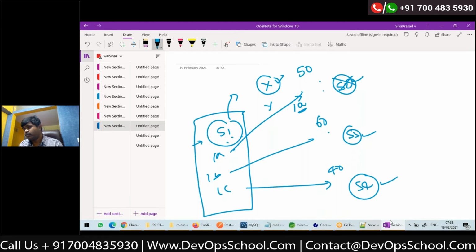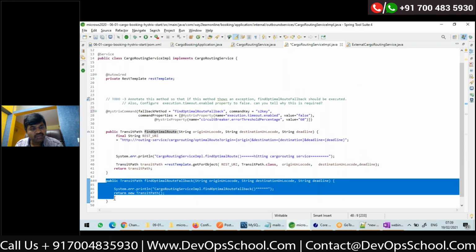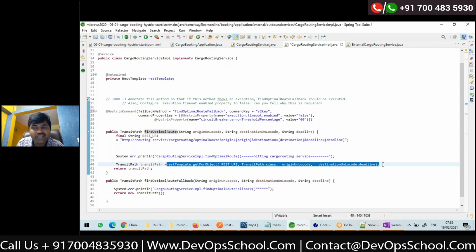So the fallback logic will be different for different REST API operations, according to the contract of your REST API. In most cases we should write a fallback logic specific to this REST API call. It cannot be generic.